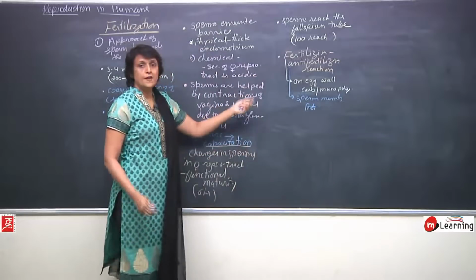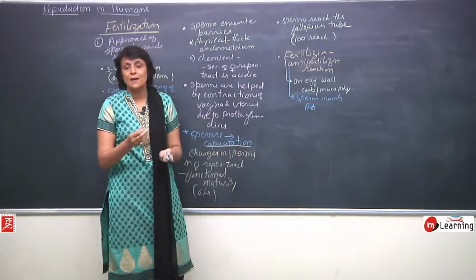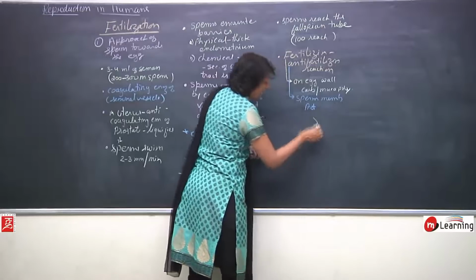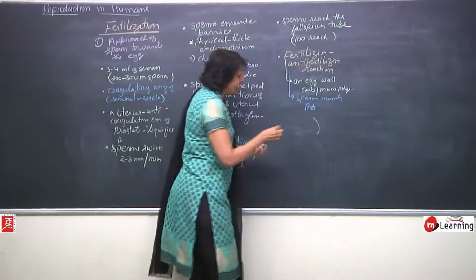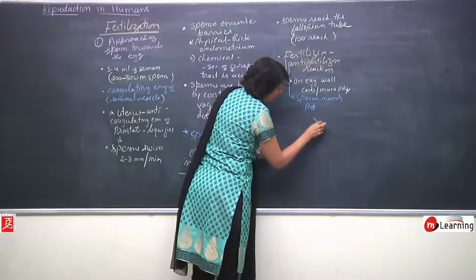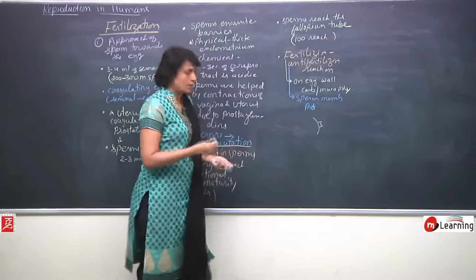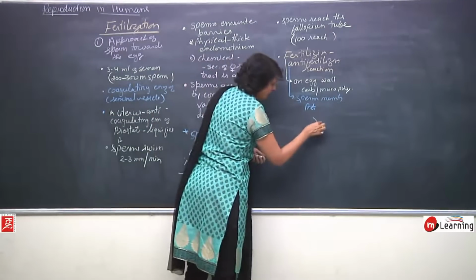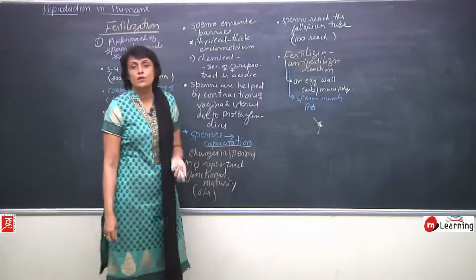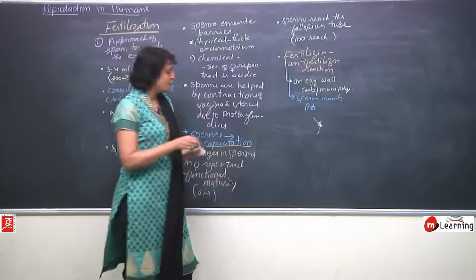So just to understand what exactly is meant by this identification, suppose this is the wall of the egg and the egg has these fertilizin molecules, say like this. It is very much similar to the lock and key arrangement we see in case of enzymes.